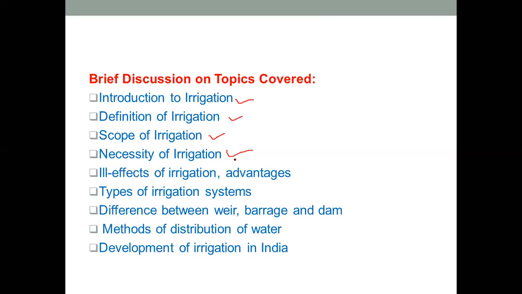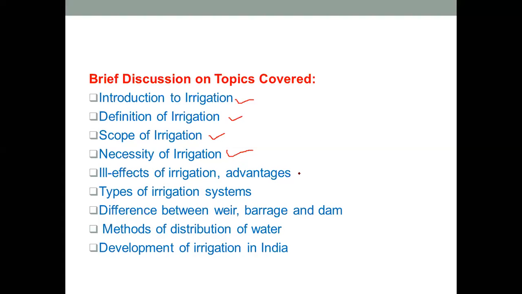We saw how in India some parts receive high amount or large amount of rainfall, while some places do not receive much rainfall. So we saw that we cannot depend upon just the monsoon season for our agricultural needs. We have a necessity of irrigation.